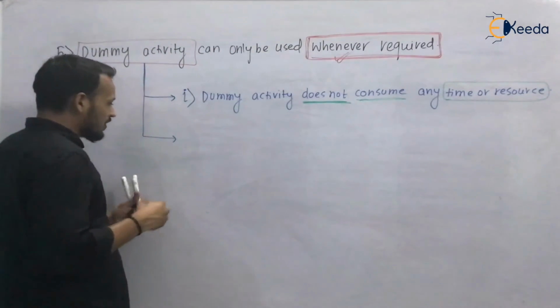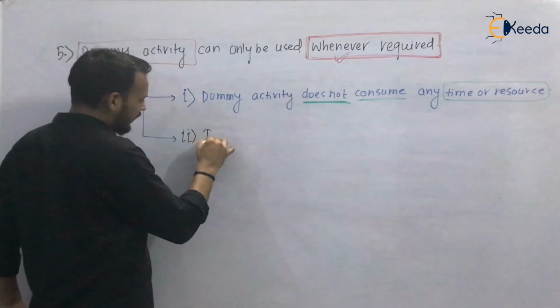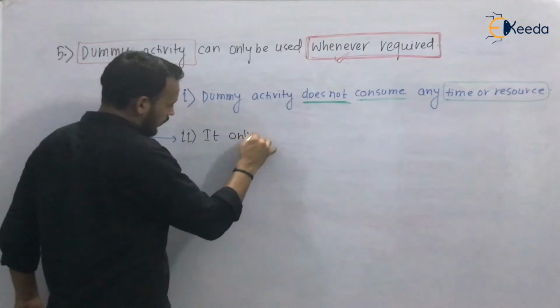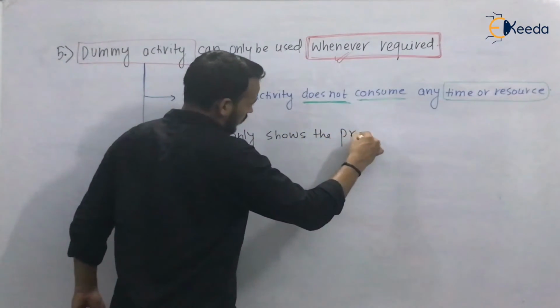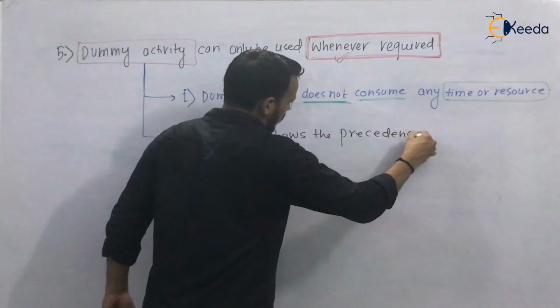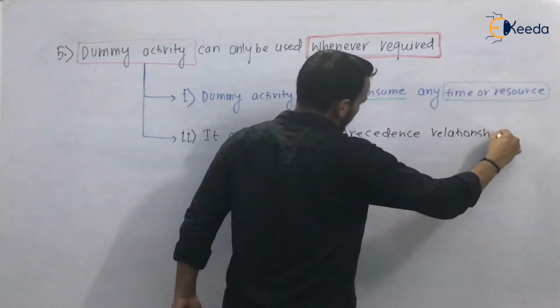The second statement is that it only shows the precedence relationship.